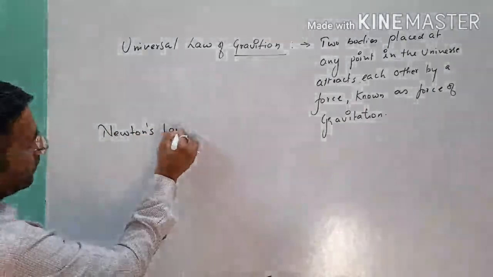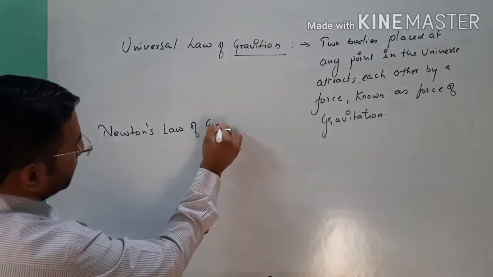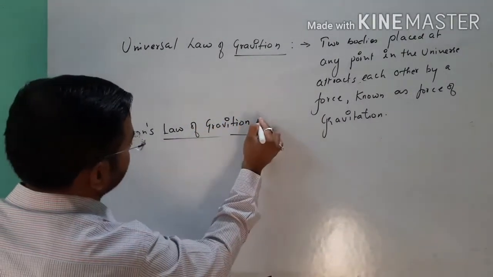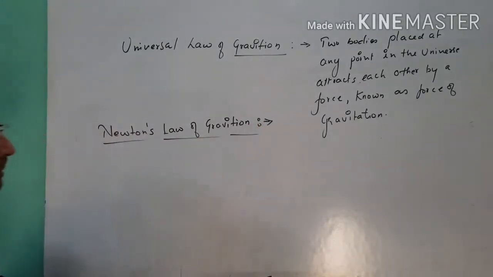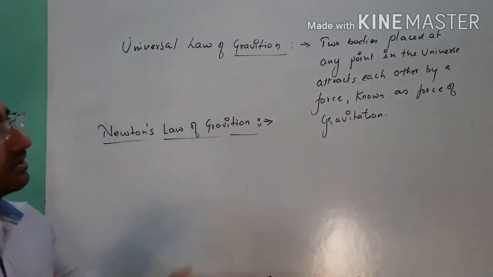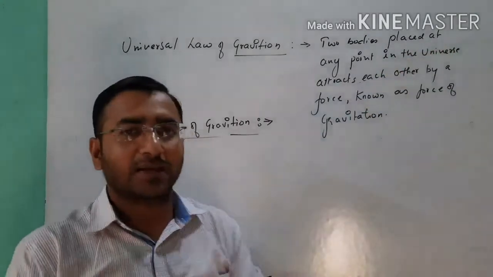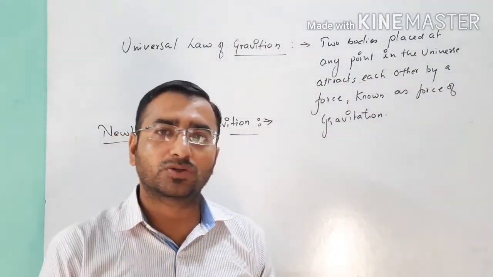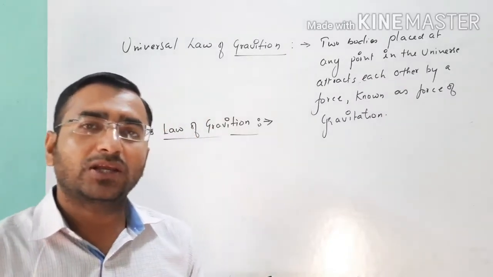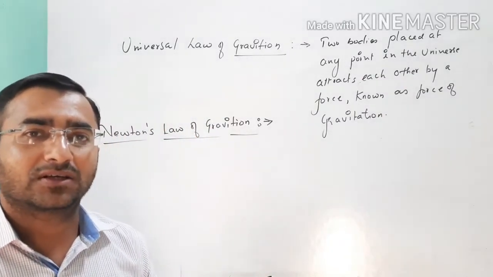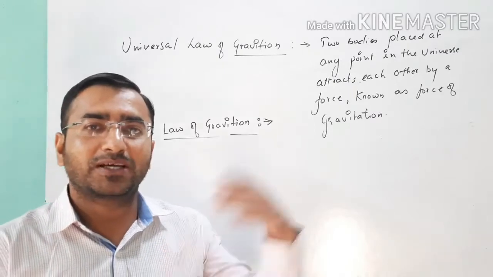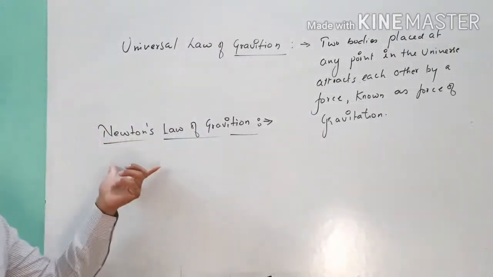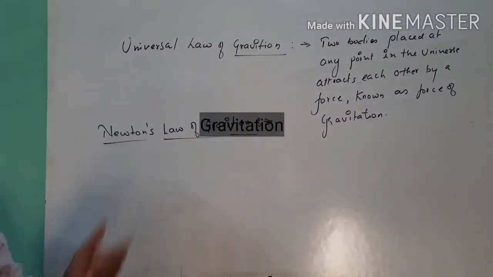Newton said that, as we know, the two bodies placed at any point in the universe attract each other by a force which is called force of gravitation. Now the value of force of gravitation acting between the two bodies placed at a certain distance is given by Newton.